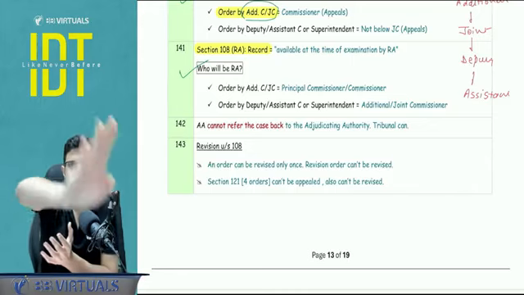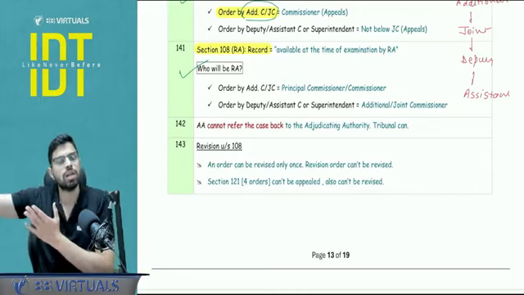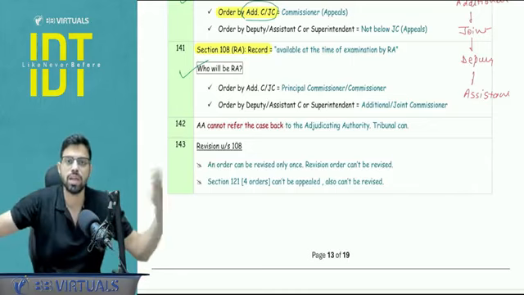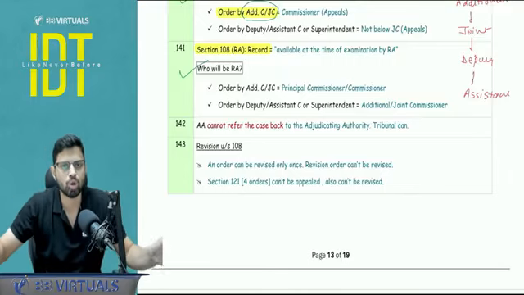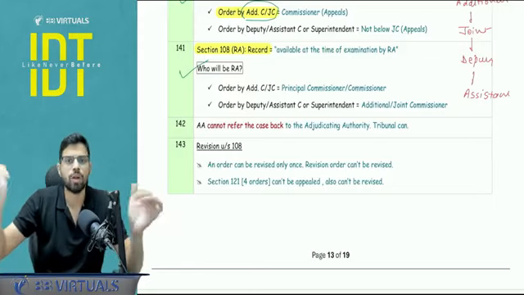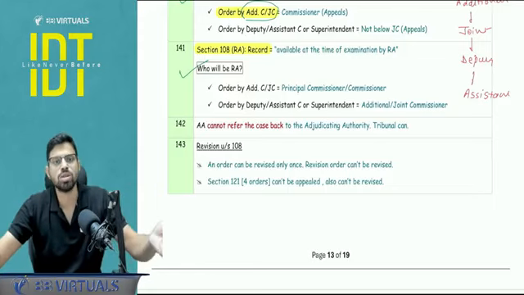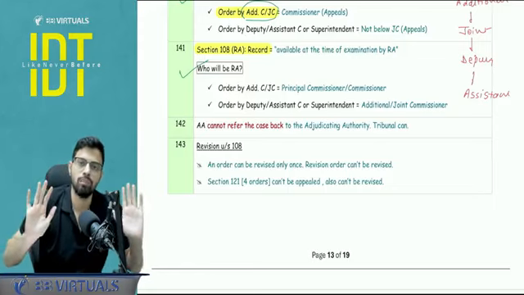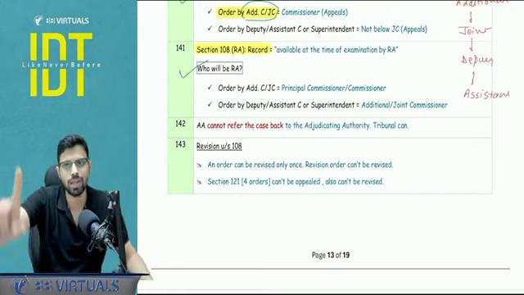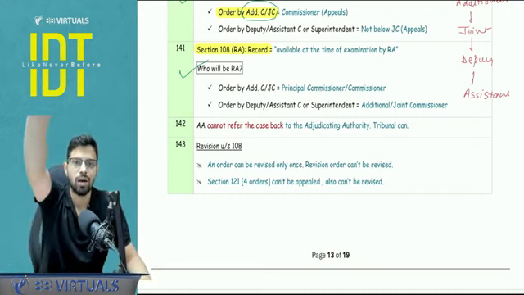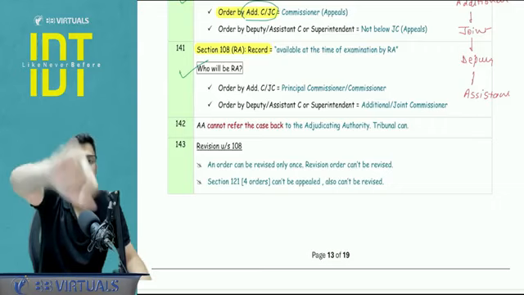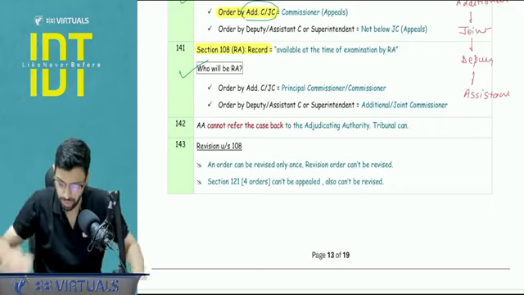So let's say the original order is of January. I am doing the revision. I am the senior officer. I am doing the revision in the month of November. So record may be something which was, let's say, a Supreme Court order or some observations of the Comptroller and Auditor General of India, which were passed in October. I can still use that for the purpose of revision when I'm doing it in the month of November. The person cannot say that, no sir, these orders and this particular observation was not in existence when the original order was passed. No, it doesn't have to work that way.